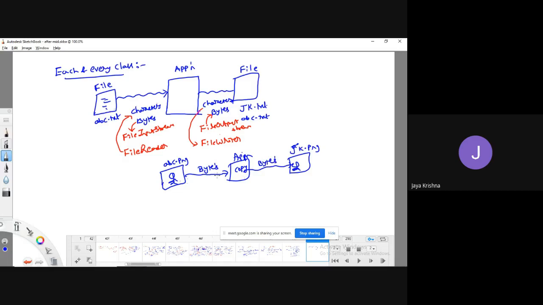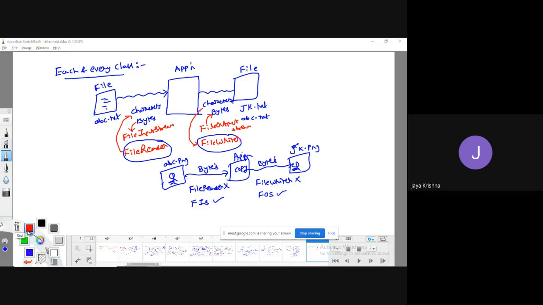At that time, if it is allowing only byte oriented data, can I use file reader or file writer? No. File reader is not possible here, file writer is not possible. The only possibility is file input stream and file output stream. Meaning that depending upon the need, we need to decide whether to use byte oriented streams or character oriented streams. We have to know that. That is the reason I have first given clear information about the various classes.